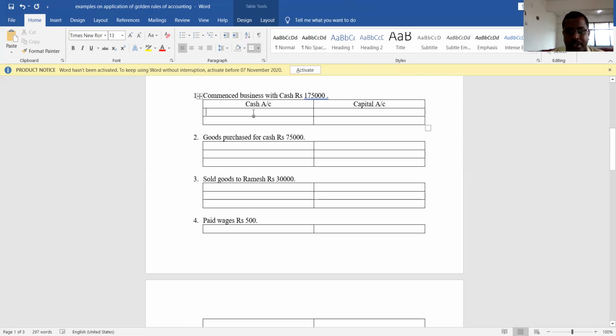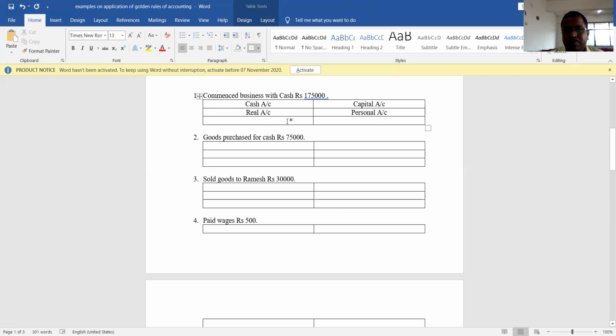Understood? Okay. Now the second step is we should see which category these two accounts belong to. Cash is which account? Cash is a real account. Capital is which account? Capital is a personal account. Why is capital a personal account? Because capital represents the owner. That is the reason it is a personal account. Understood? So cash is a real account and capital is a personal account.